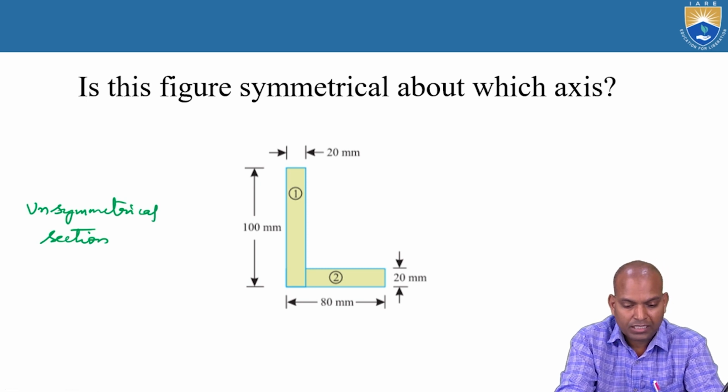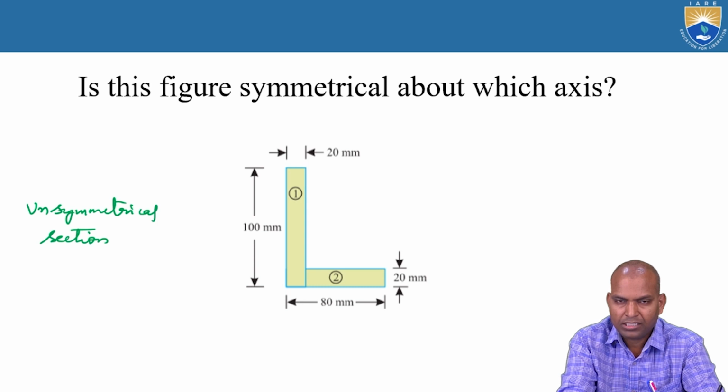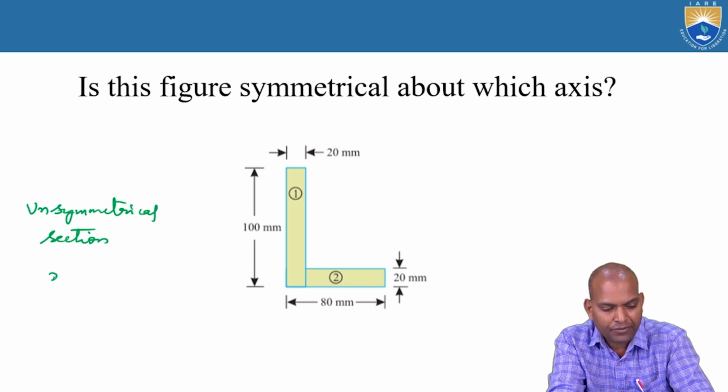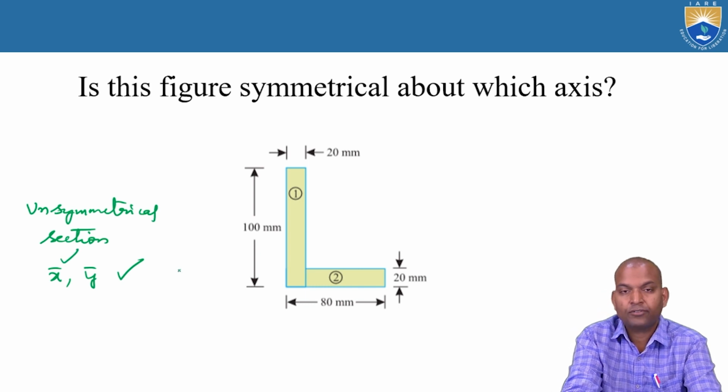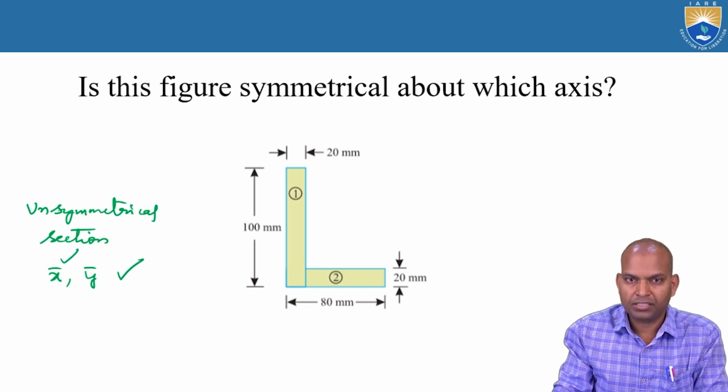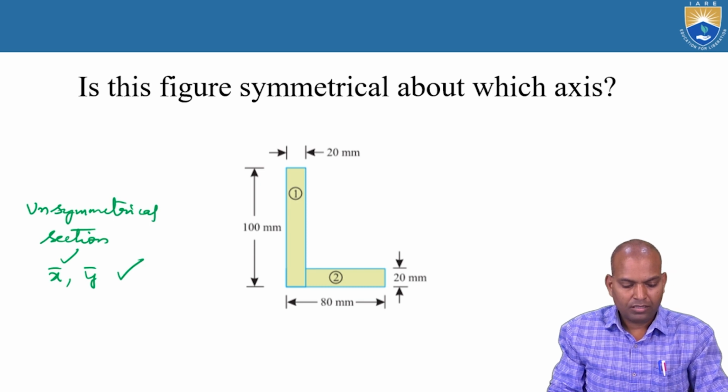For an unsymmetrical section, if we want to calculate the centroid, we have to calculate bar X and bar Y both to locate the centroid of these unsymmetrical sections.